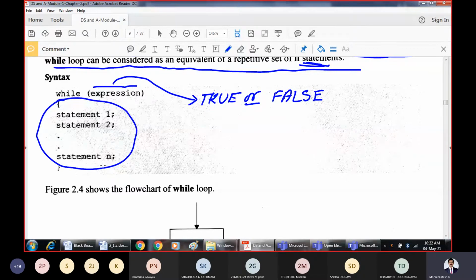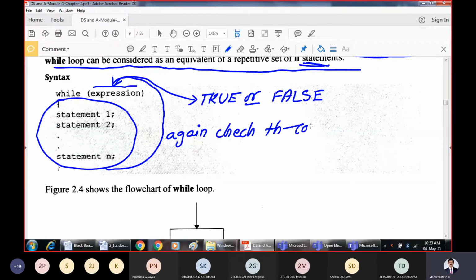After execution, the condition is checked again. Again, if it is true, we evaluate the block of statements, and after that we go back and check the expression again.